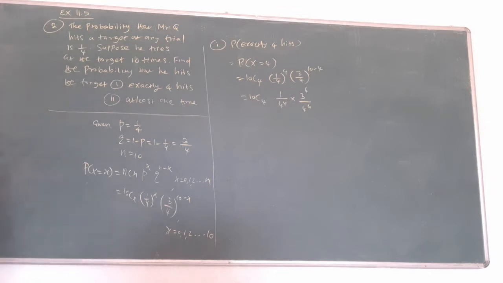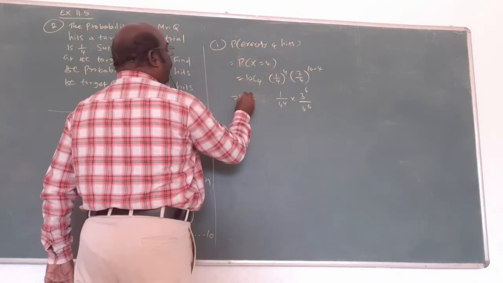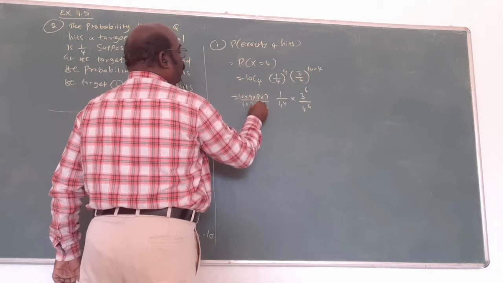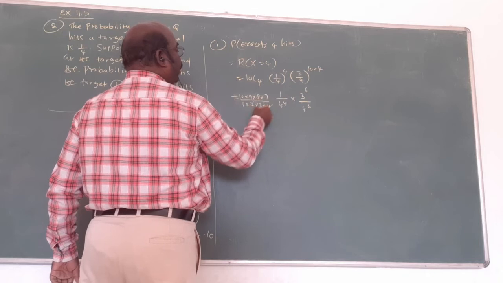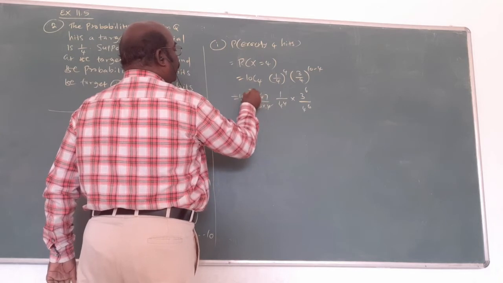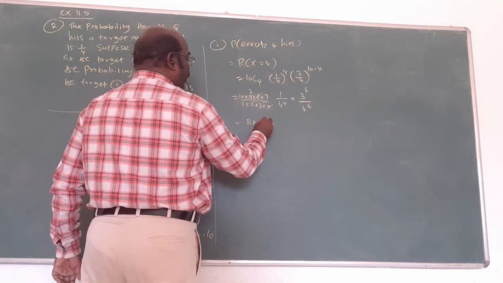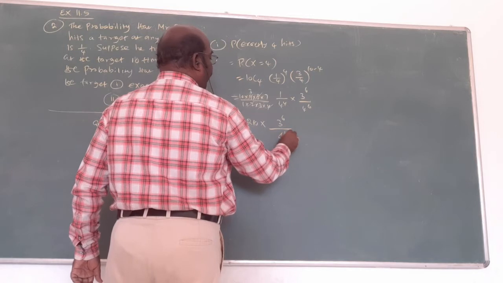10C4, next 3 power 6 by 4 power 6. Actually, the value for 10C4 is 10 into 9 into 8 into 7 over 1 into 2 into 3 into 4. Am I right? 2 4s are 8, cancel. 1 times is 10. So 3 into 7 is 21, into 10 is 210, into 3 power 6 divided by 4 power 10 is the answer. That's all.